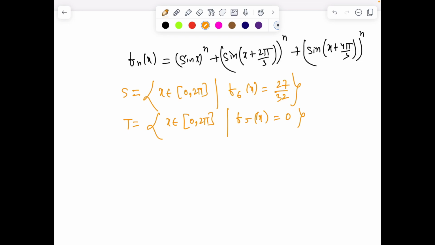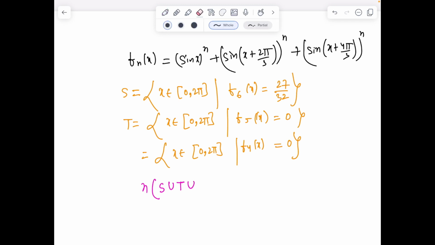And one more set, let's say I take U: x belonging to 0 to 2π such that f of 4x equals 0. So you have to find the cardinality of, okay, we need to find the cardinality, the number of elements in the set S union T union U, or since I am using the symbol union, let me call it by a new set P.